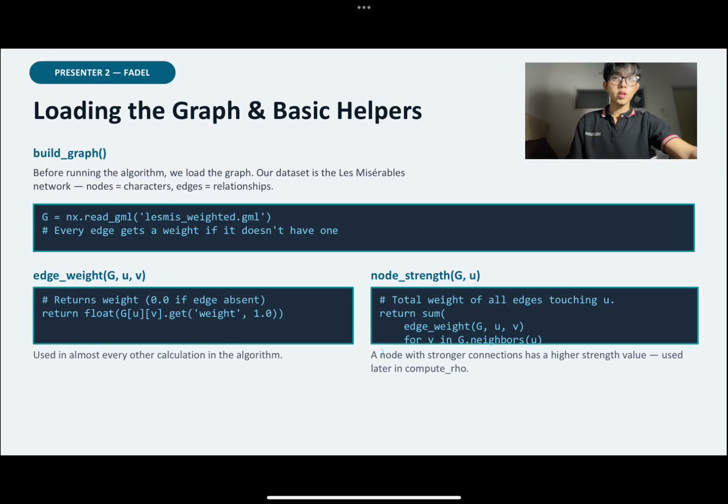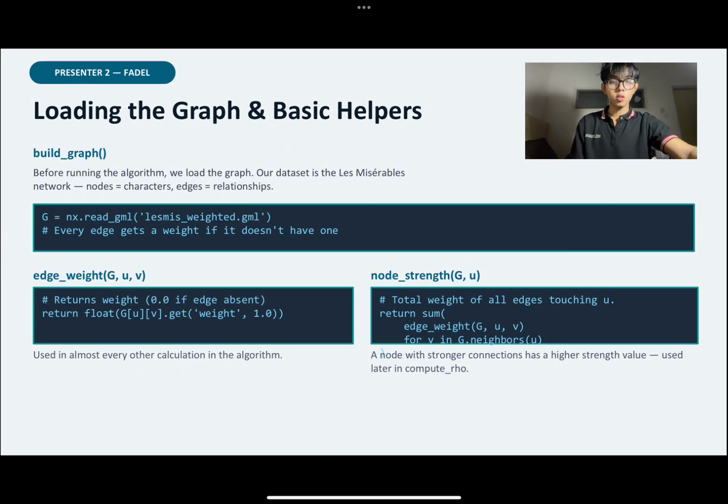Thank you. So before the algorithm starts, we first load the graph using the build graph function. Our dataset is the Les Misérables network, where nodes represent characters and edges represent relationships between them. Since this is a weighted graph, the program also makes sure every edge has a weight value. Next, we use several helper functions that support the main algorithm. The first one is the edge weight function. This function returns the weight between two connected nodes.